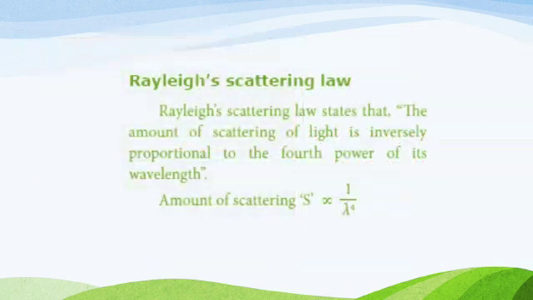Rayleigh scattering law: this law states that the amount of scattering of light is inversely proportional to the fourth power of its wavelength. Amount of scattering S is proportional to 1 by lambda power 4. In this formula, scattering S is inversely proportional to the wavelength. So, the shorter wavelength colors are scattered much more than the longer wavelength colors.